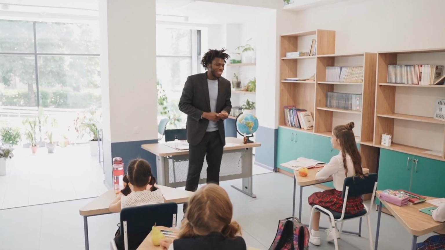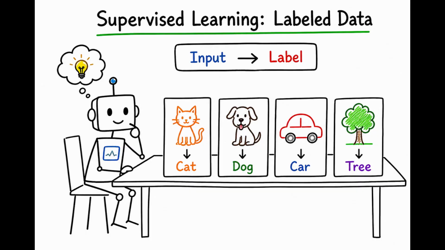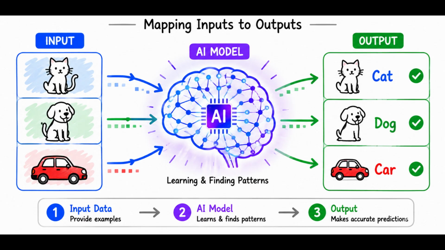This is like learning with a teacher. In supervised learning, the model learns using something called labeled data. That simply means the data already has both the input and the correct output. So the model's job is to learn the relationship between them. Basically, how to map inputs to the right answers.